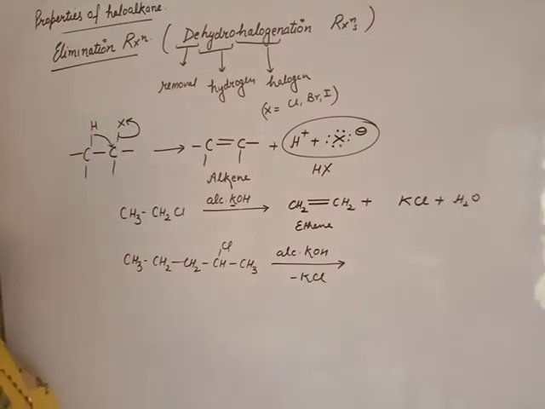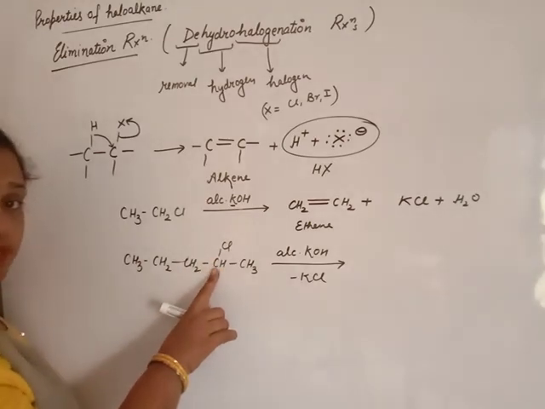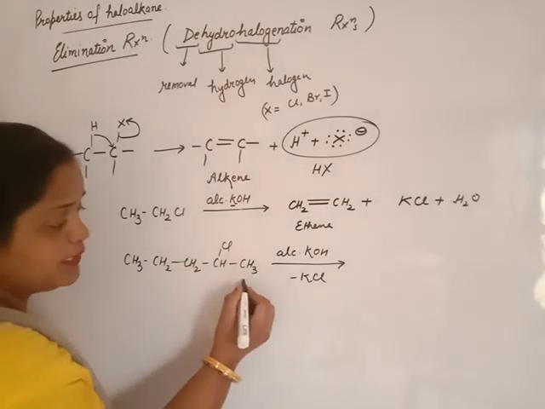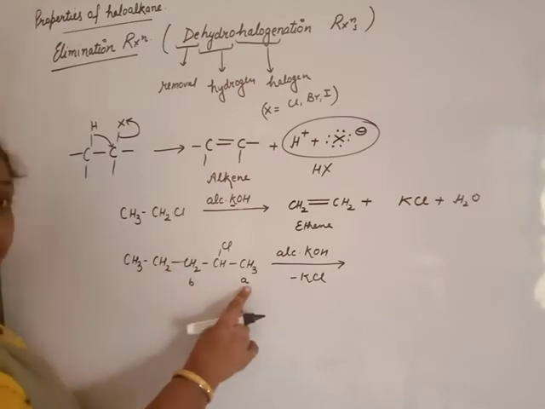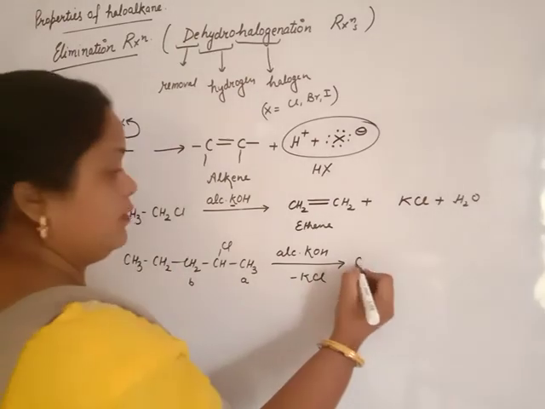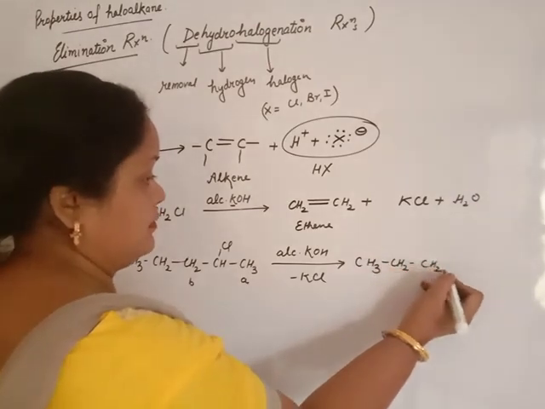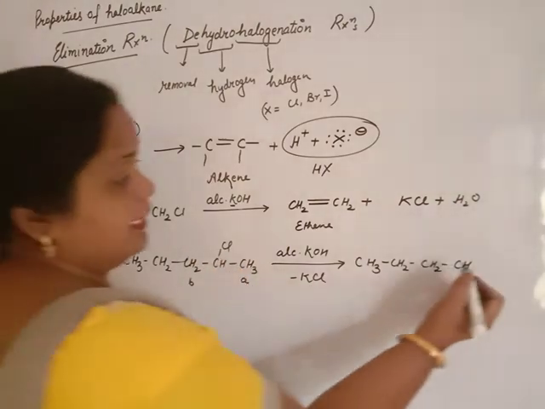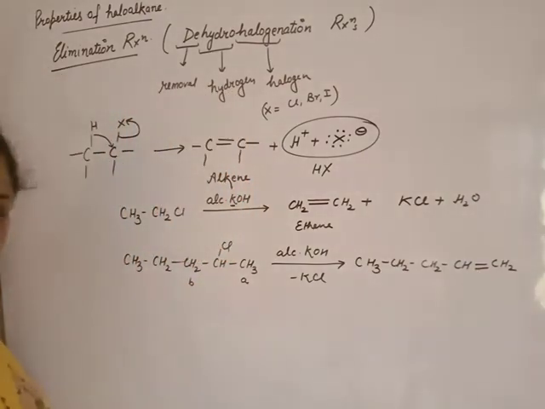Then this carbon carries positive charge. This carbon has two adjacent carbons, 1 and 2. If hydrogen of the first carbon is released, we get 1-pentene. The halogen of this carbon is removed, only H is there, and H of the first carbon is removed. We get pent-1-ene, or 1-pentene, or simply pentene.